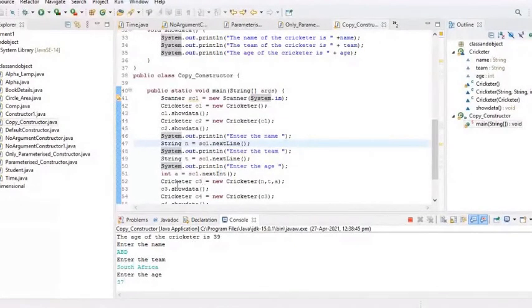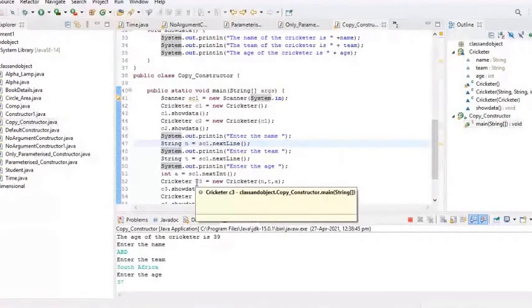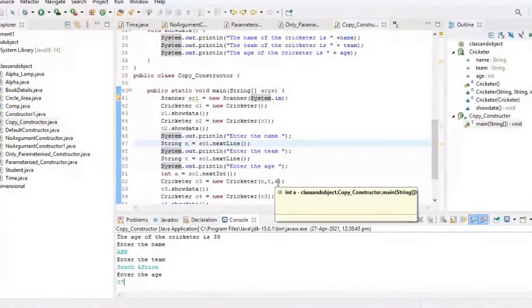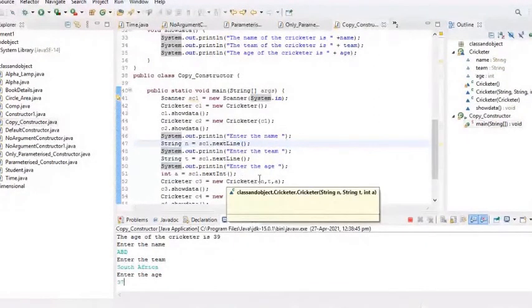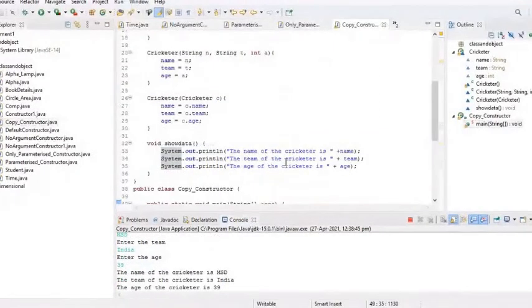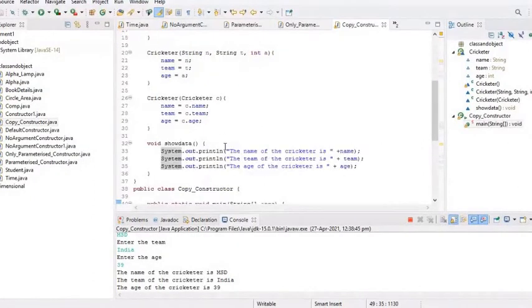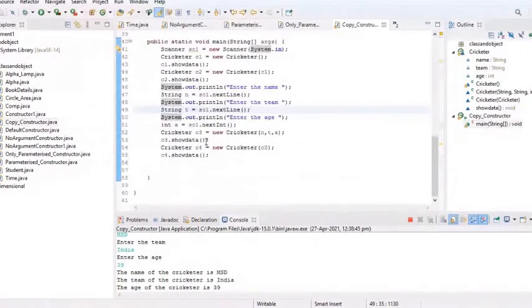Then what happened? I have created another object reference c3. I have called the parameterized constructor. I have passed the name, team, and age. When the parameterized constructor is called, control transfers to the constructor having the parameters, and the name will be initialized with ABD, team will be South Africa, age will be 37. So again, c3.showData is going to display those values.